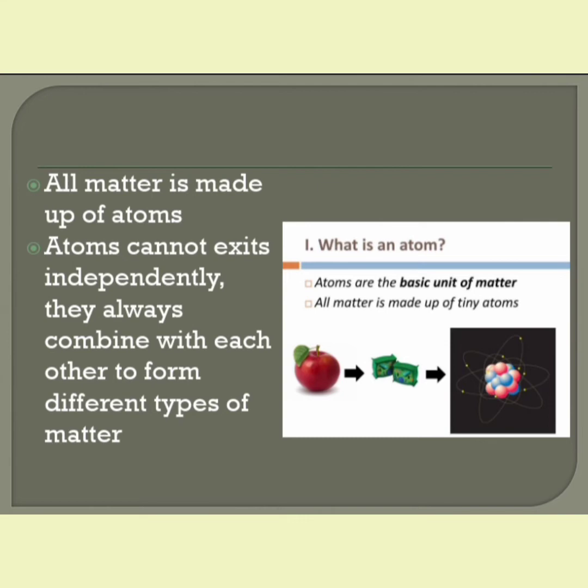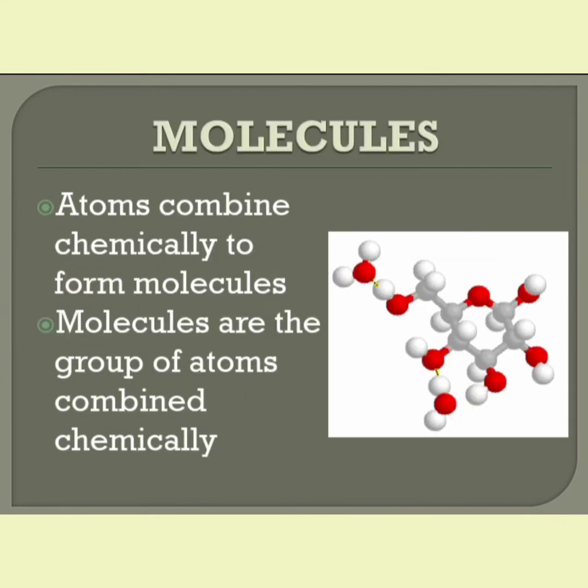So atoms are never alone. They won't independently exist. They always want someone to get company with. I mean to say, the atoms always combine with each other to form different types of matter. We have seen different types of matter in our primary classes, right? So here atoms don't exist independently. They always combine with each other to form different types of matter.